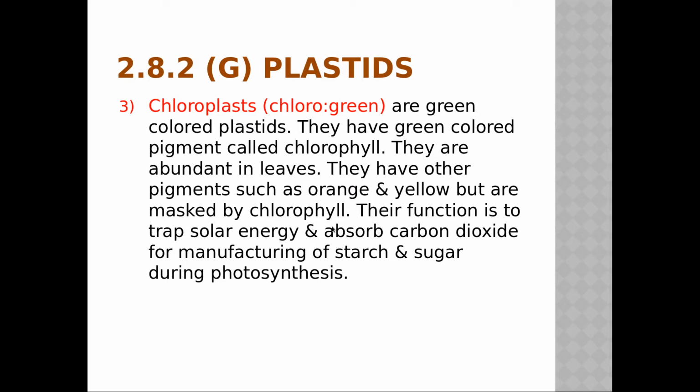So sometimes after a leaf gets dried, or after some time if it is not getting enough sunlight, you might have seen that some leaves are yellow colored. Why? Because along with chlorophyll, that is the green colored plastid, there are also other pigments in the leaves, but those are masked by the chlorophyll. That's why those can be seen later on.